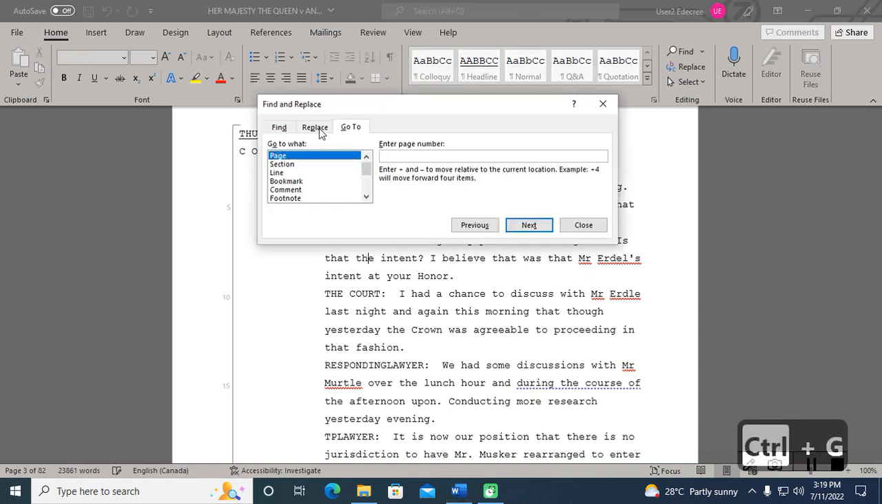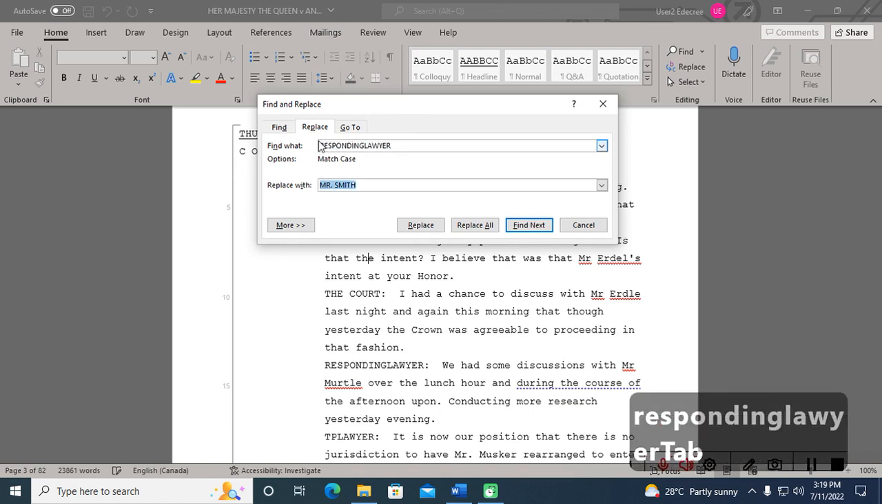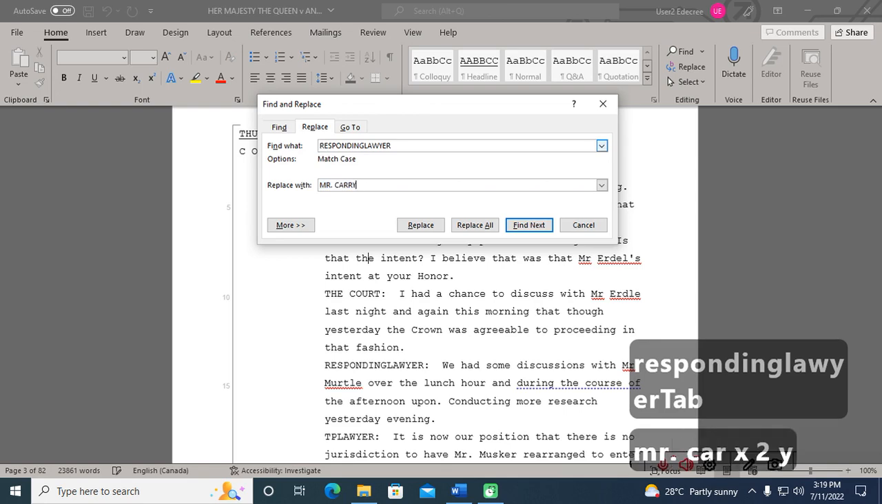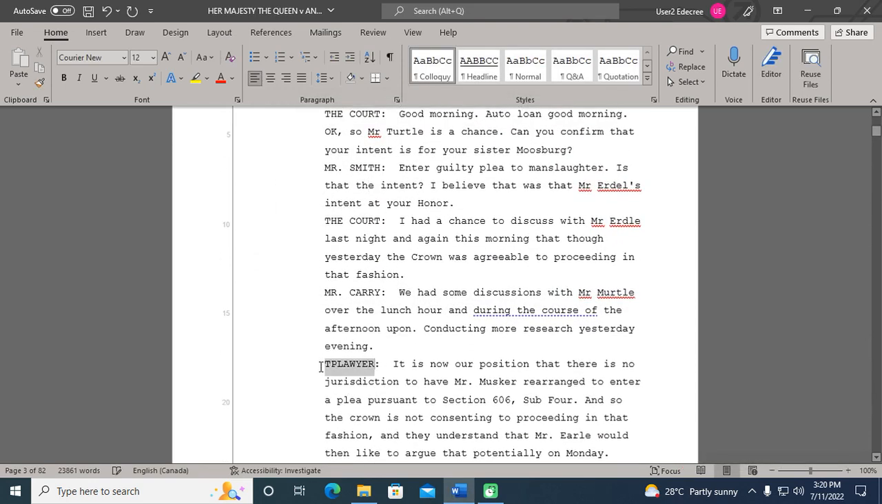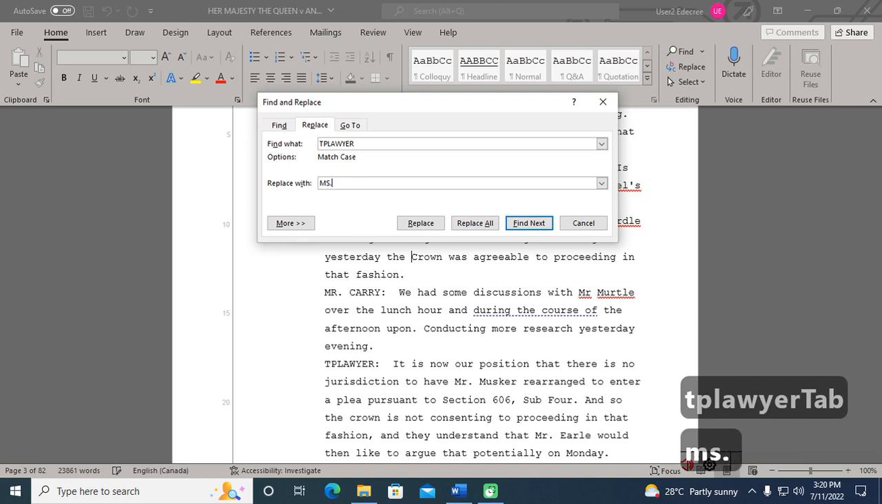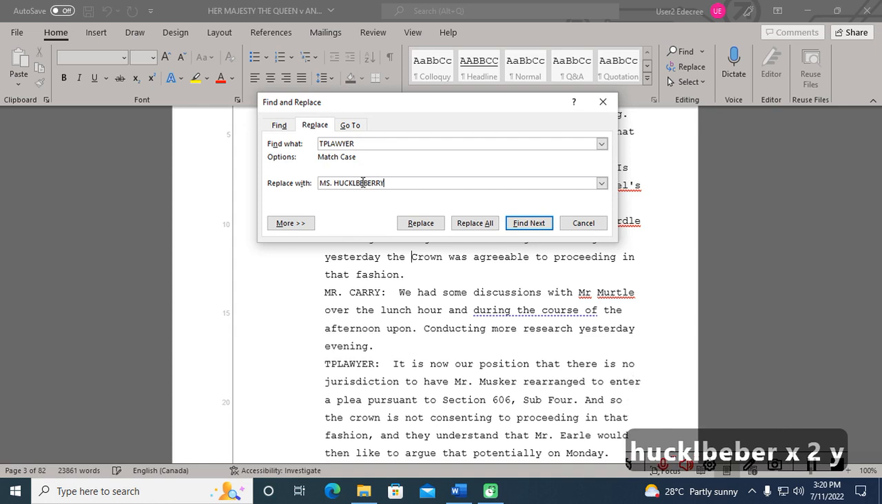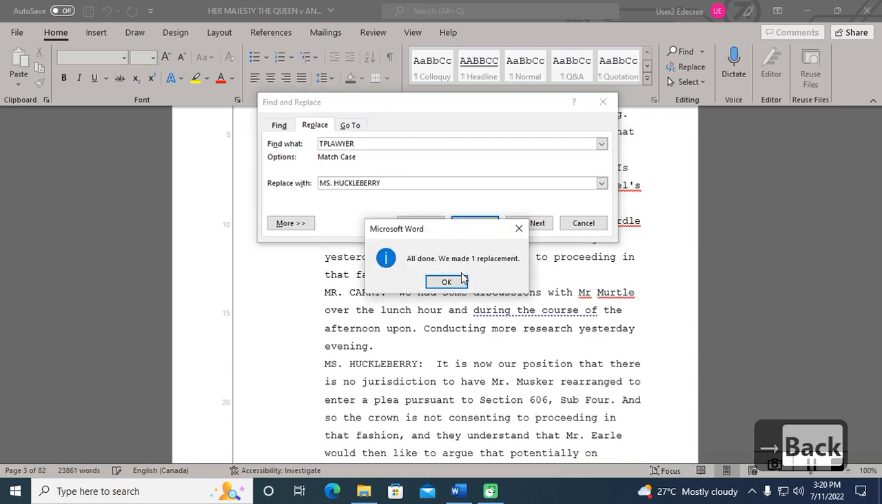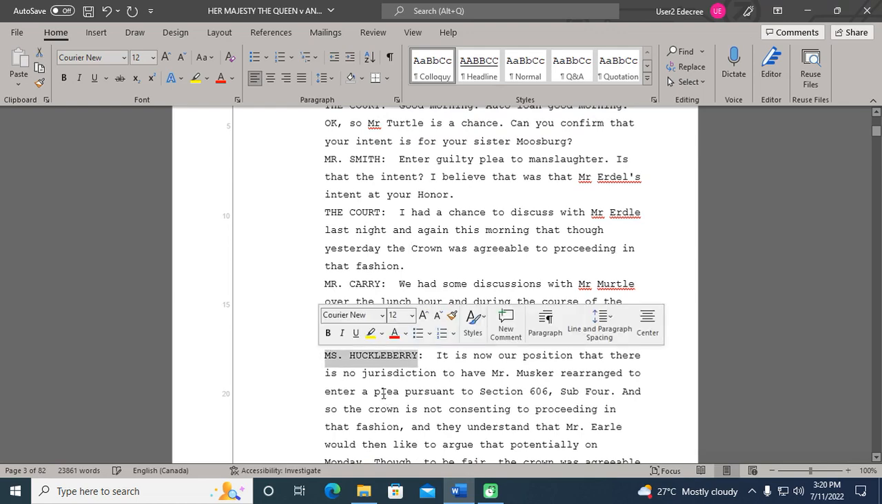You're going to want to do that for the responding lawyer as well. So Alt-G, replace responding lawyer, and the responding lawyer's name, Mr. Carey. And you'll replace it. And then for the third-party lawyer as well. So Alt-G, replace third-party lawyer, Miss Huckleberry. Replace it all. And there we go. There's Miss Huckleberry.